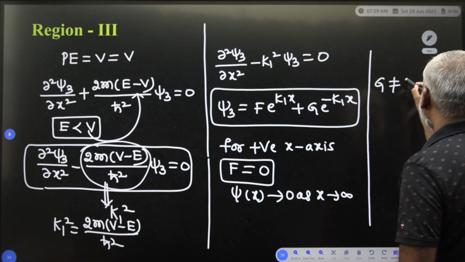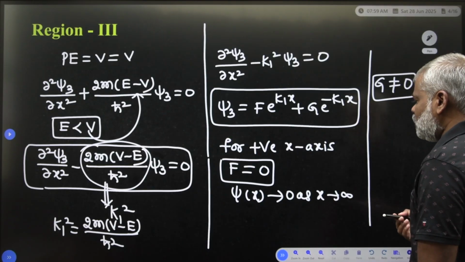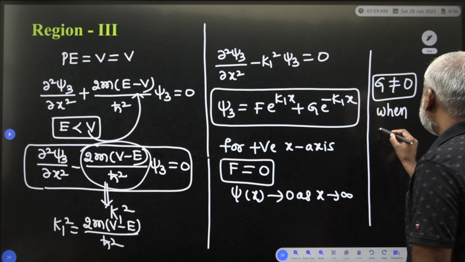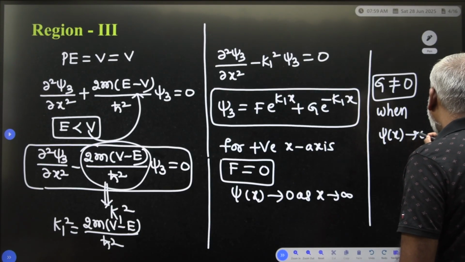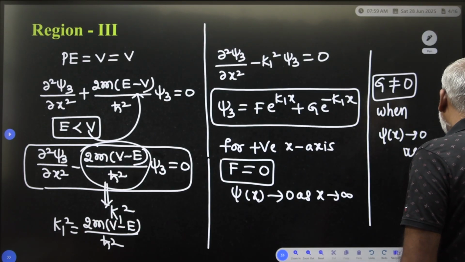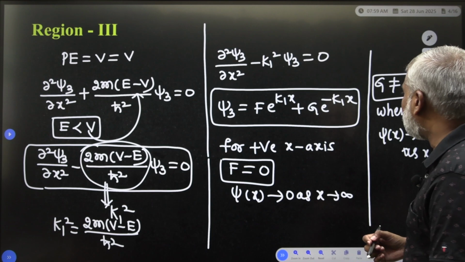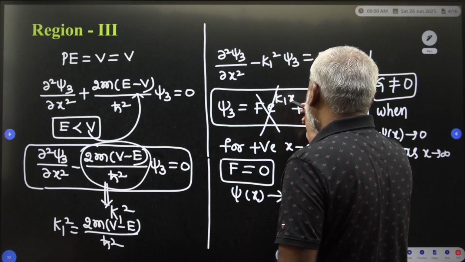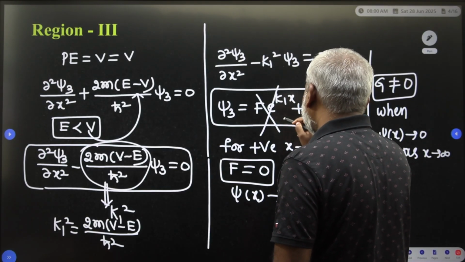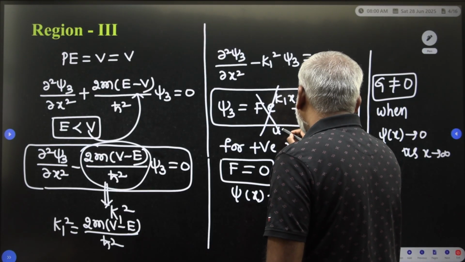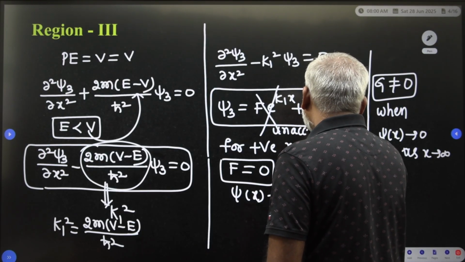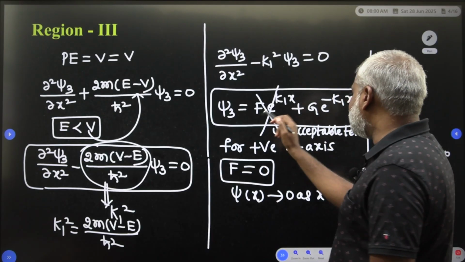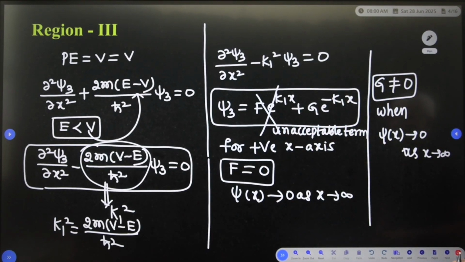G is not equal to 0 when ψ(x) tends to 0 as x tends to infinity. Therefore, the unnecessary or unacceptable term in region 3 is f e^(k1x), which is equal to 0.